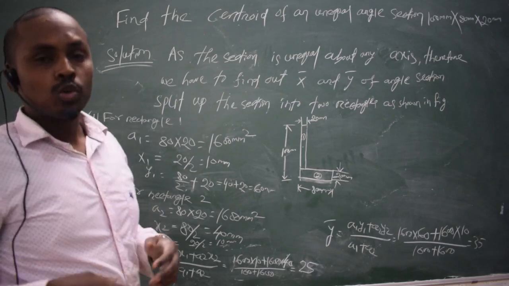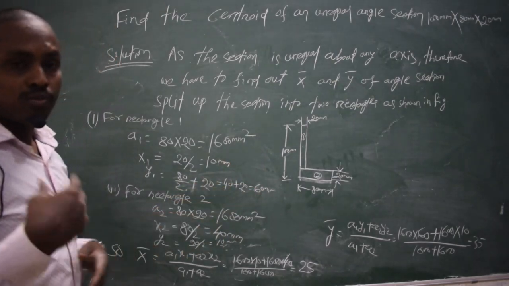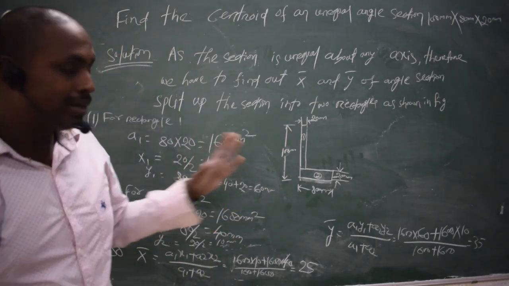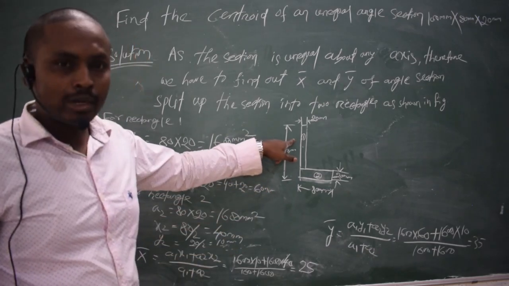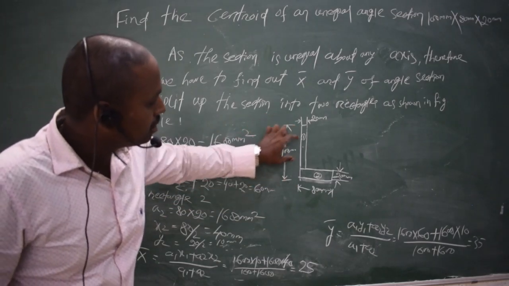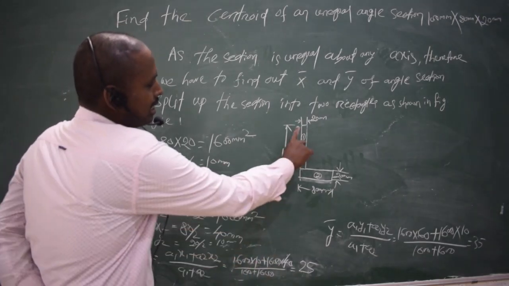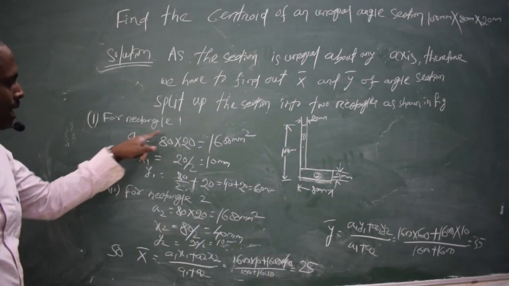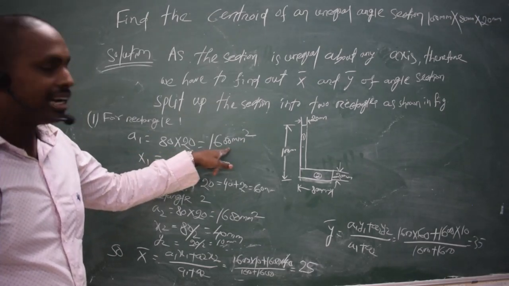So how do we find both coordinates, the x coordinate as well as the y coordinate? To find the entire body's center of gravity, we need to split the L section into two rectangles, rectangle 1 and rectangle 2. So if we make this up to this rectangle 1, its dimensions would be 80 mm and 20 mm. So for rectangle 1, the area would be 80 times 20, which is 1600 mm square.